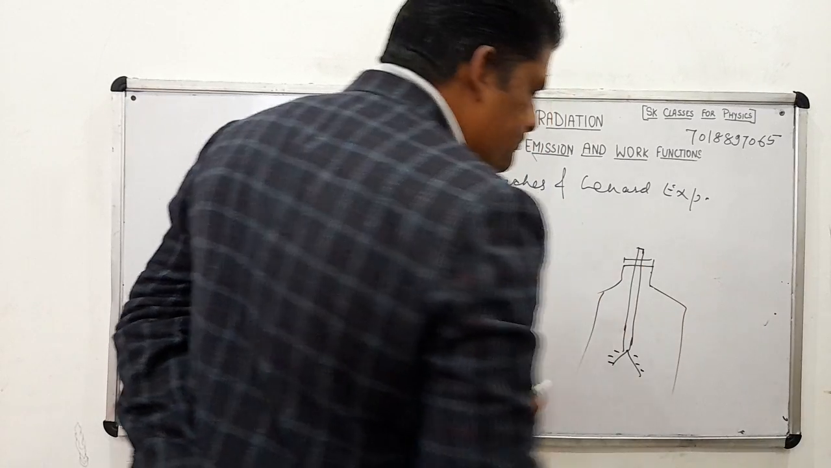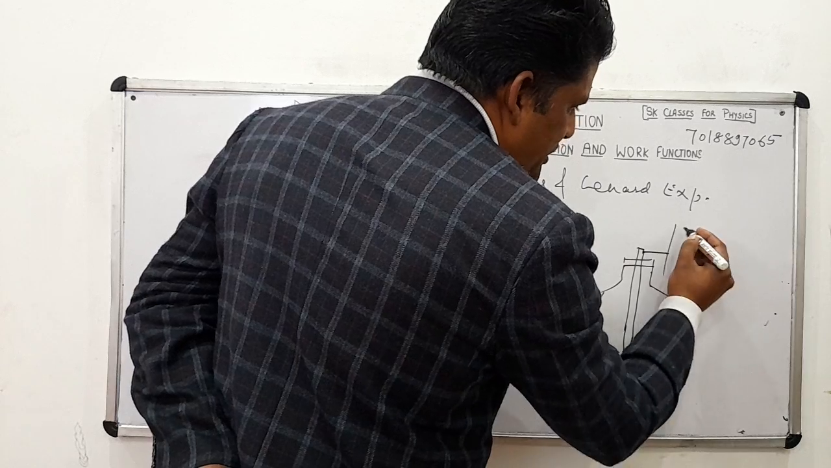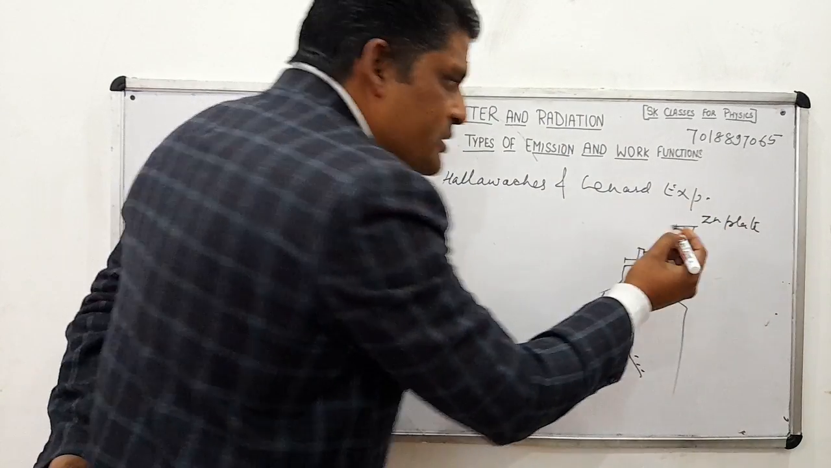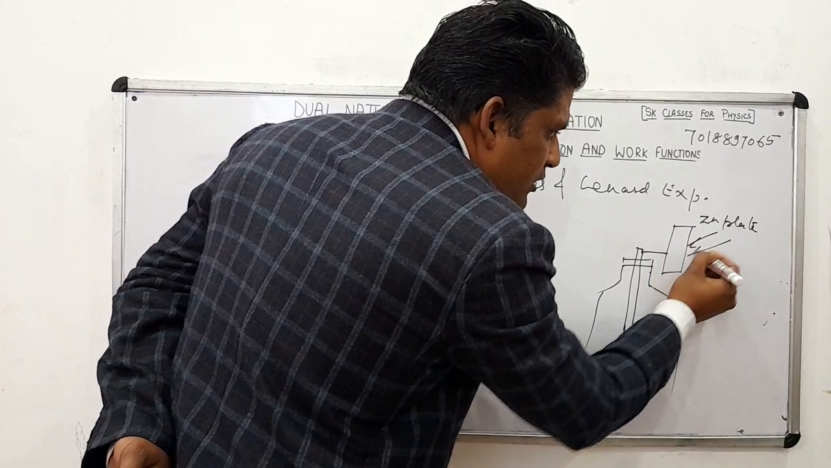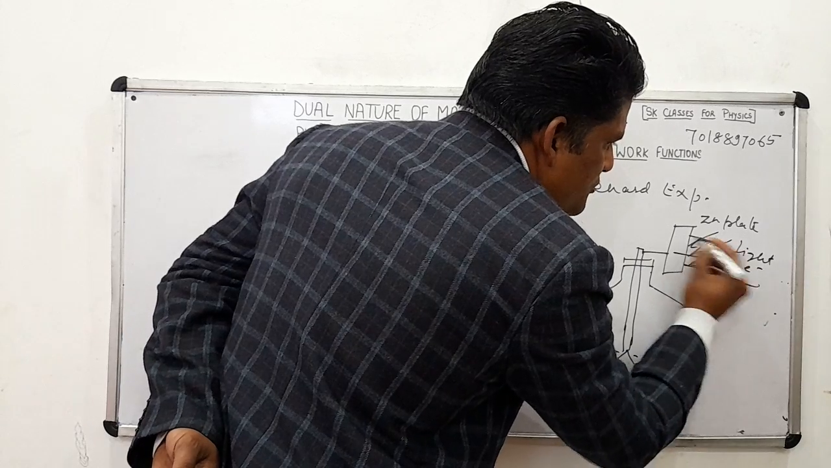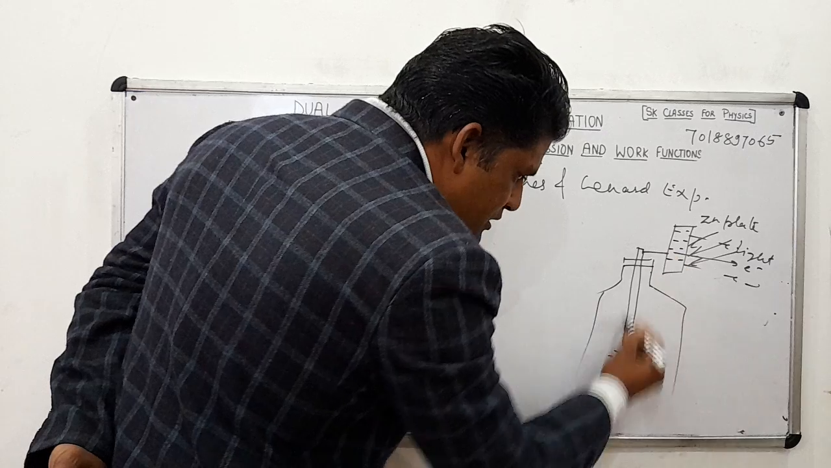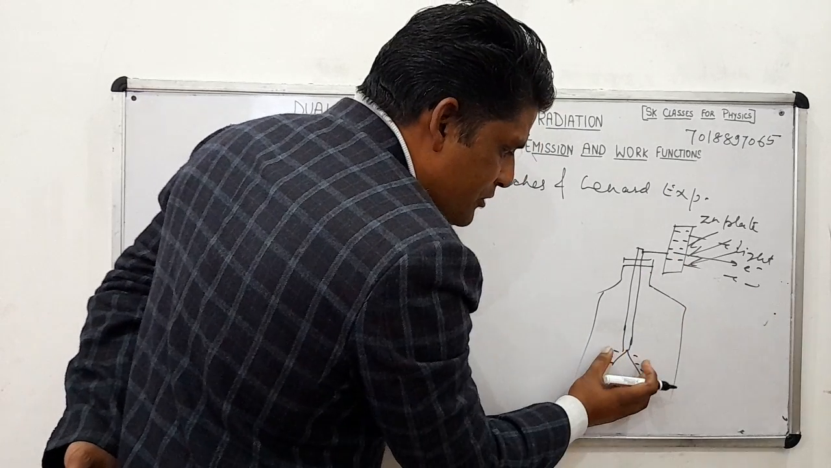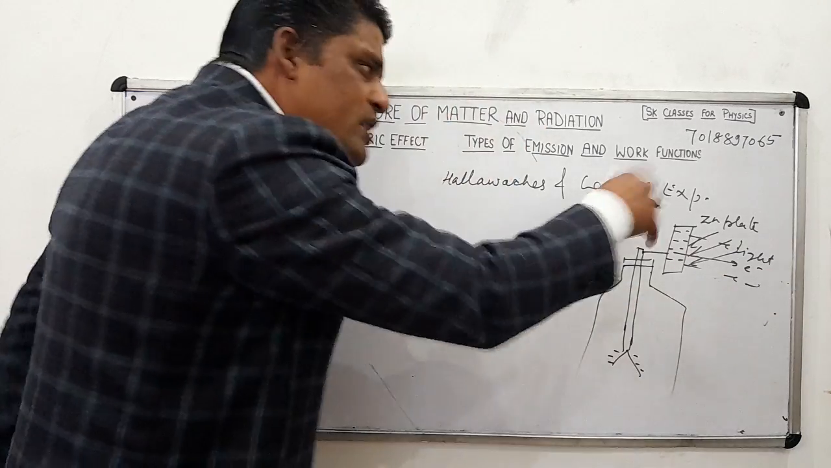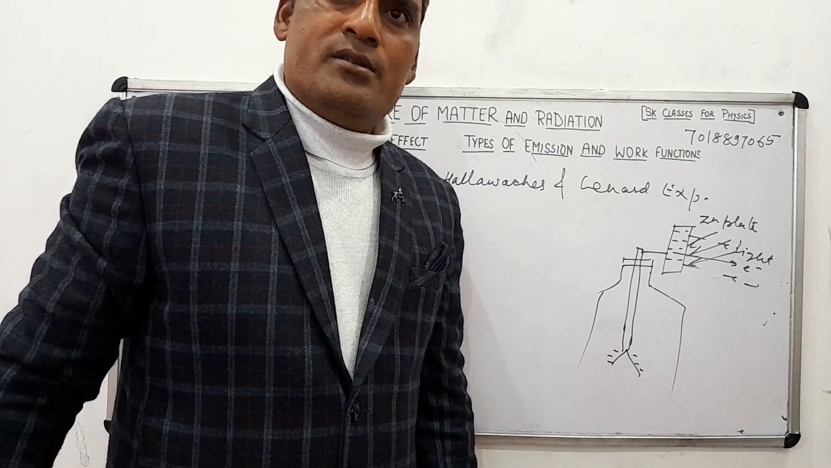This is a gold leaf electroscope. Now we connect it with a zinc plate. What will we do? We will shine light on the zinc plate. What will happen? Electrons will come out. This is a negatively charged zinc plate, so when the electrons come out from it, the leaves start converging. The charge starts reducing. This is also evidence that when we shine light on a metal surface, electrons are ejected from it.